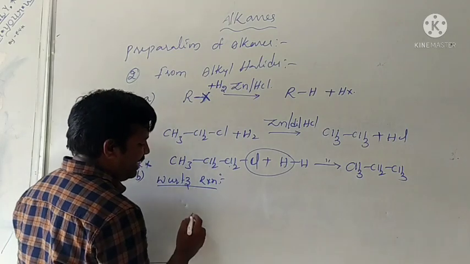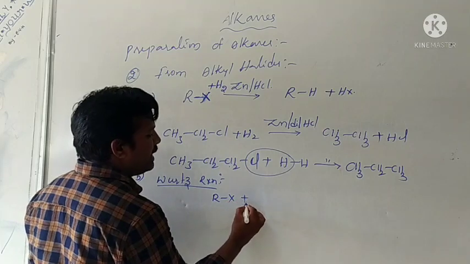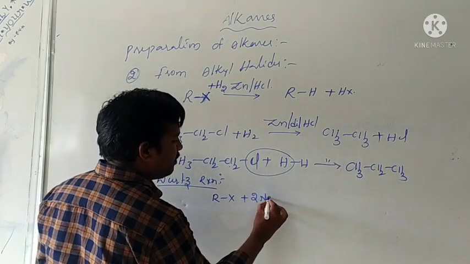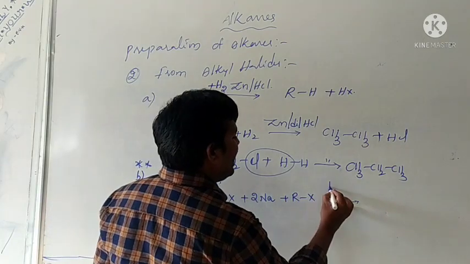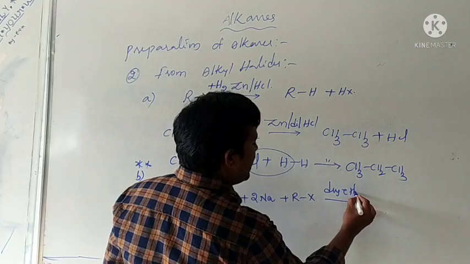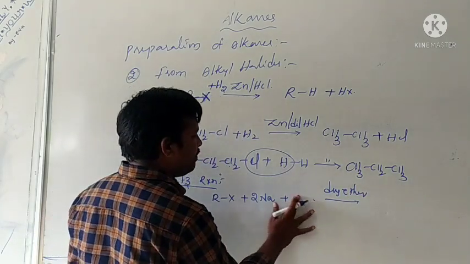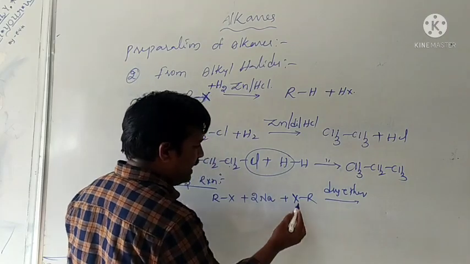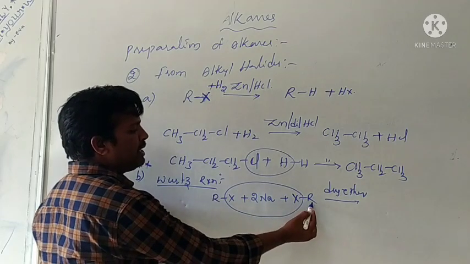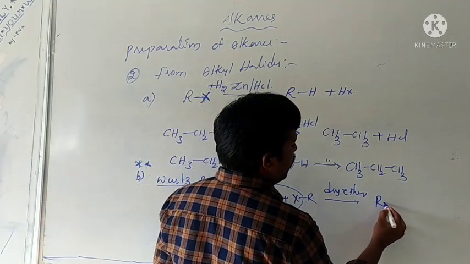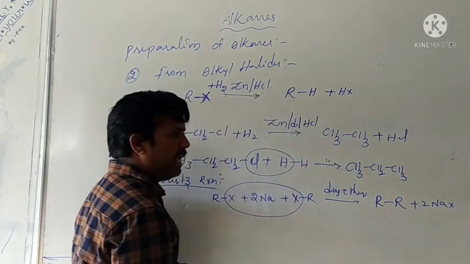Therefore, symmetric alkyl halides, RX, react with sodium in presence of dry ether. Formation of higher alkanes takes place. Here, the alkyl halide is written like this. Therefore, removal of 2NaX and formation of R-R, the higher alkane.